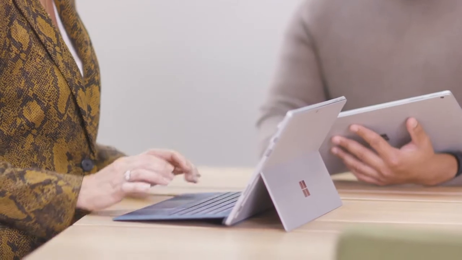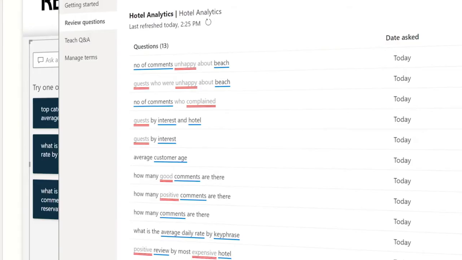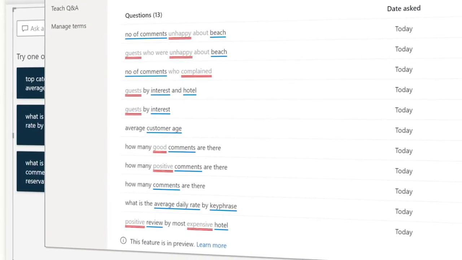As a result of these insights, Fiona and her team develop a marketing strategy targeting guests who have similar characteristics to those found by the visual. Behind the scenes, Carlos can view a report of all the questions asked, so he can continually improve analysis going forward. Go from data to insights in minutes.